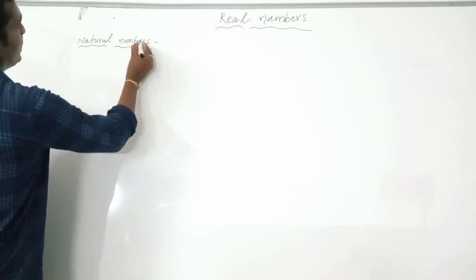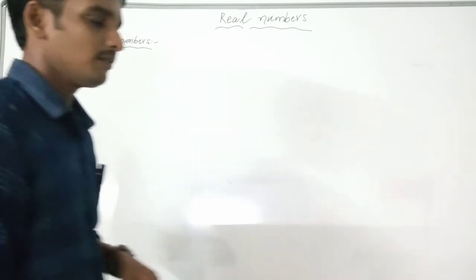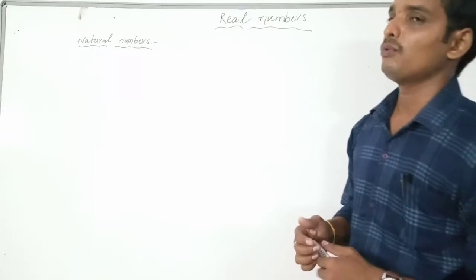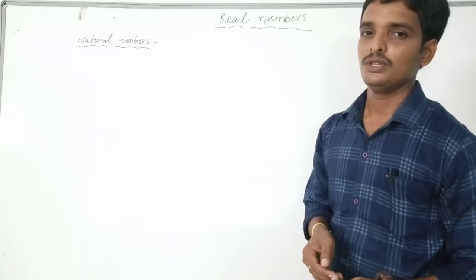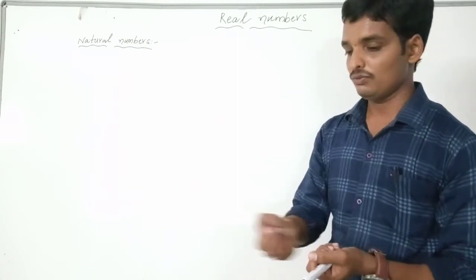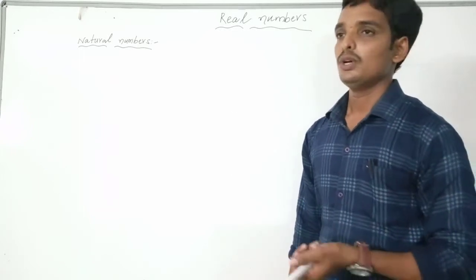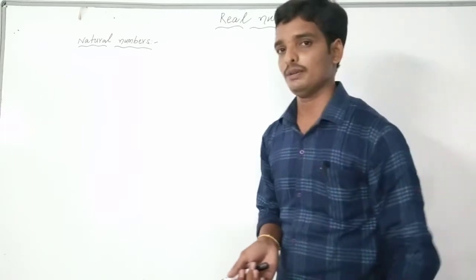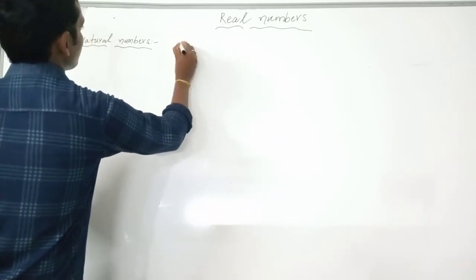What is another name of natural numbers? The other name of natural numbers is counting numbers. If you want to count the books, we have a bundle of books here. How can we count? We start from 1, 2, 3, 4, 5, 6, 7 and so on. That's why the other name of the natural numbers is counting numbers. The natural numbers start from 1.